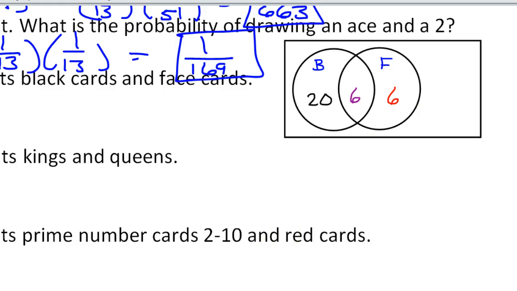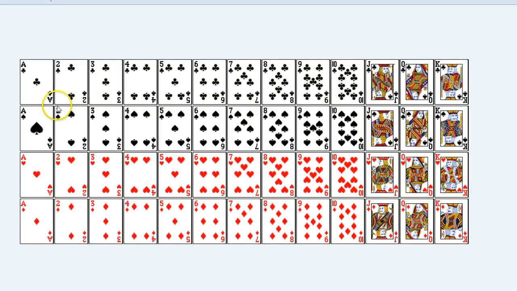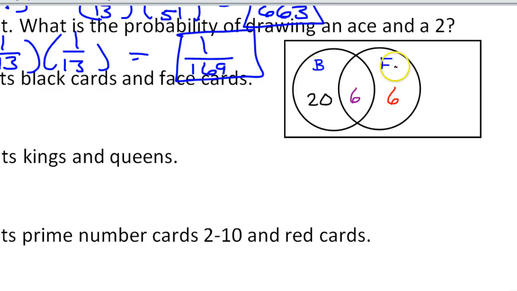Let's see. There are 26 black cards, so forget about those. We had a circle for those, and so that leaves 26 red cards. But we need red cards that are not face cards, because face cards is one of the circles. So I need non-face cards.